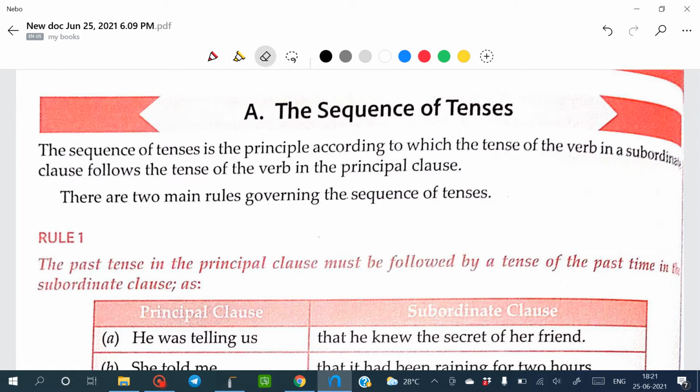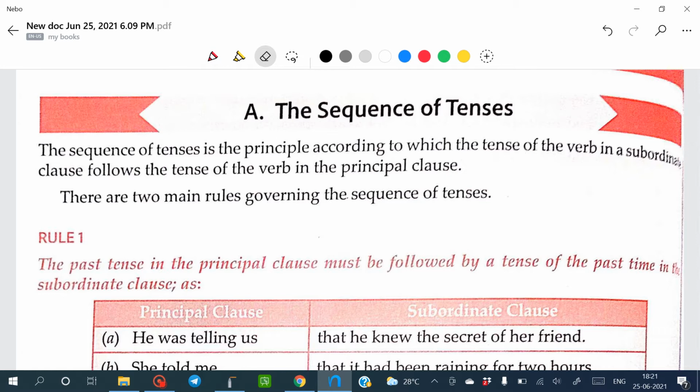He was telling us. It is the first example given in your rule number 1. He was telling us, that is the principal clause. It's clear also that there is something which is told to us by him. So this is the complete meaning given by a principal clause, but they have asked you to use a subordinate clause.